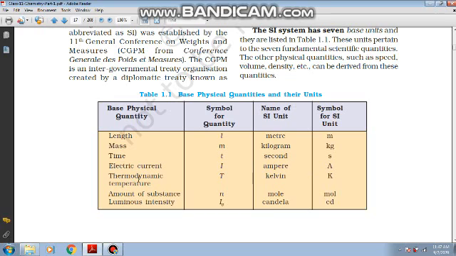Then thermodynamic temperature, that is the temperature when it is to be measured in SI units, we always express it in kelvins. Then amount of substance, whenever it is to be measured in terms of SI units, we need the mole as discussed, because some people will take the quantity of substance in kilograms, some people will take it in the quantity of volumes. So to maintain one uniformity in the amount, so that every measurement comes as the precise and accurate one, we use the mole concept. Then luminous intensity is expressed in terms of candela.